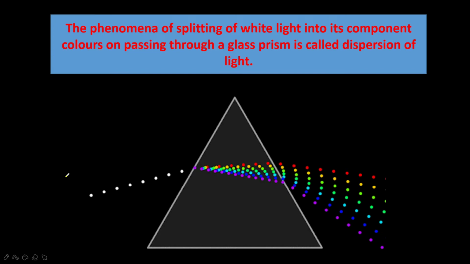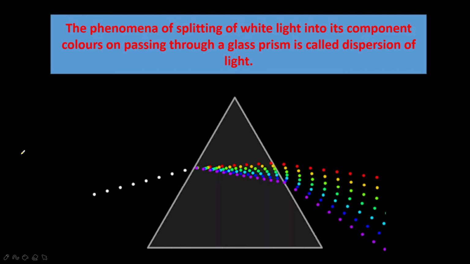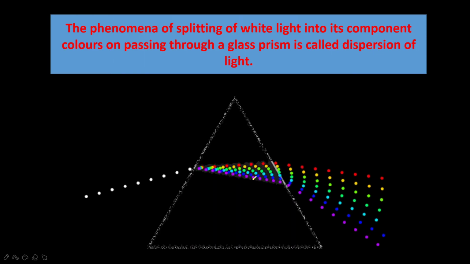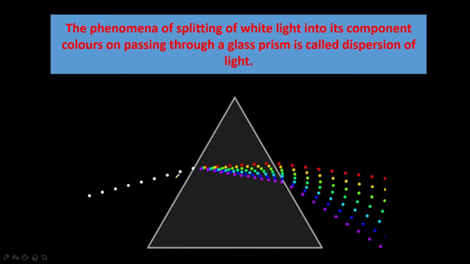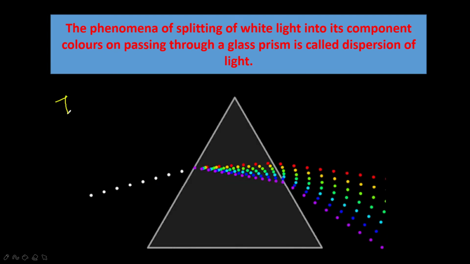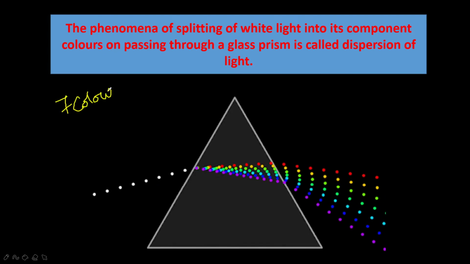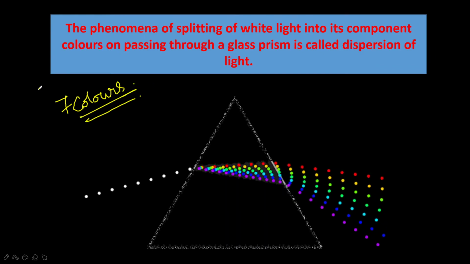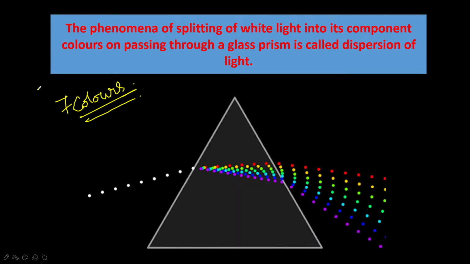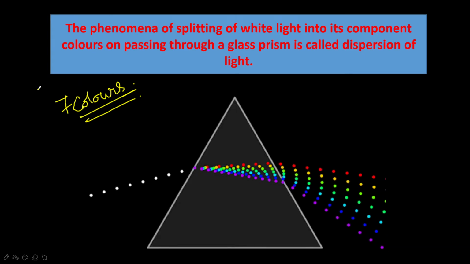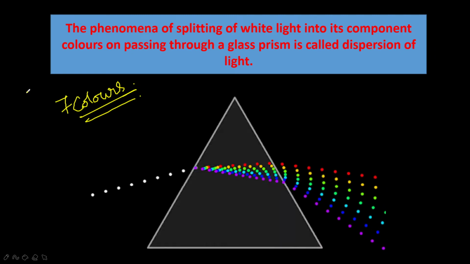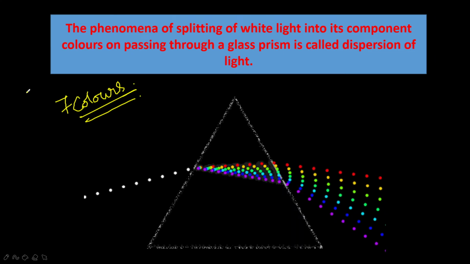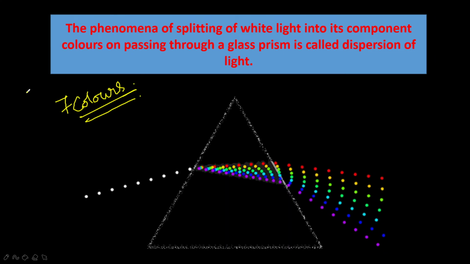So there are a few causes for this dispersion of light. What are the causes of dispersion of light? As we all know, a light ray is a mixture of 7 colors. Sir Isaac Newton investigated the nature of light, and he considered light to be uniform or homogeneous. A white light ray is a mixture of all 7 colors, which were in mixed form in that white light ray only.